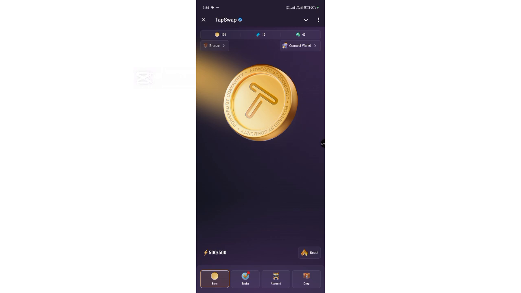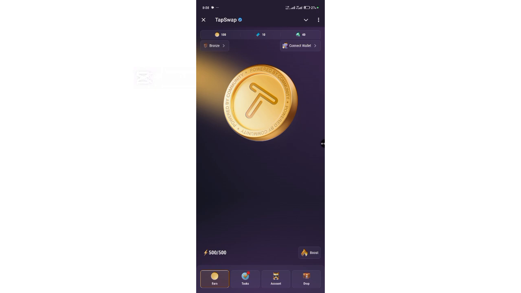How can we get the market cap now? The market cap is going to be based on a predicted value they are going to bring. So we can just say 800 million. Then your price now is equal to what? 800 million divided by the 1 billion TapSwap has provided.